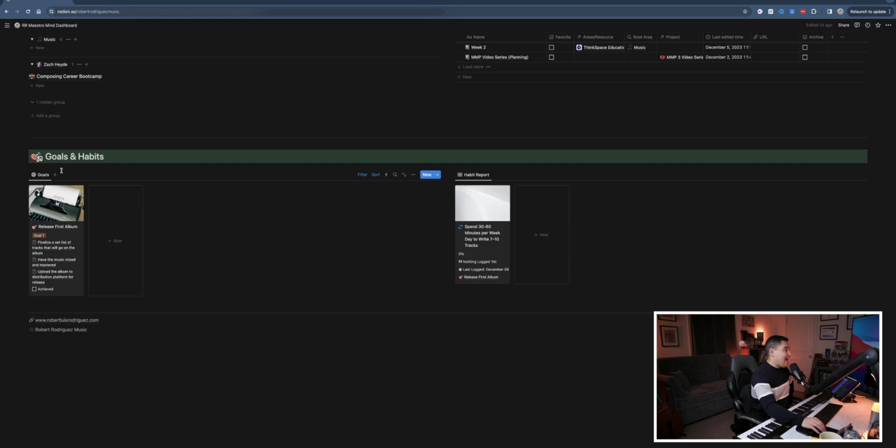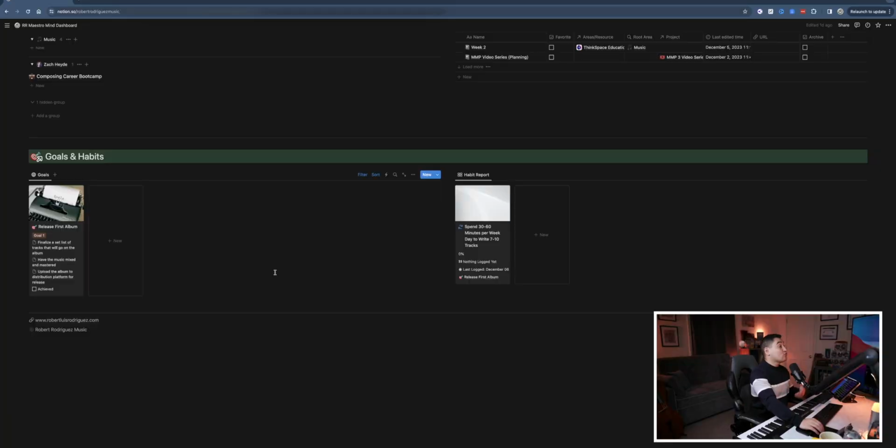And then finally, we have our goals and habits section. And I do have to admit, I know that this is where I struggle and this is where I could use the most work because I'm so focused on the projects that I'm currently working on. So right now, the goals and habits are relatively empty, but this is something that I know I want to focus on as we enter the new year.